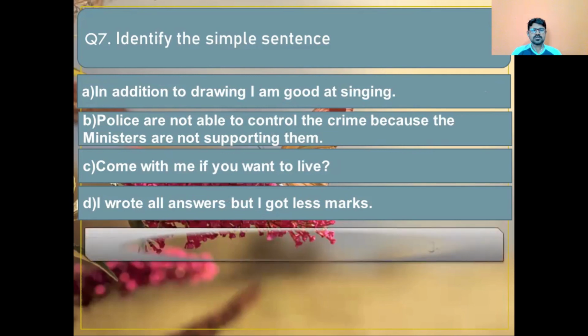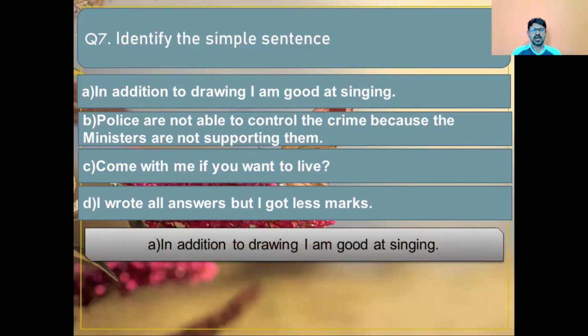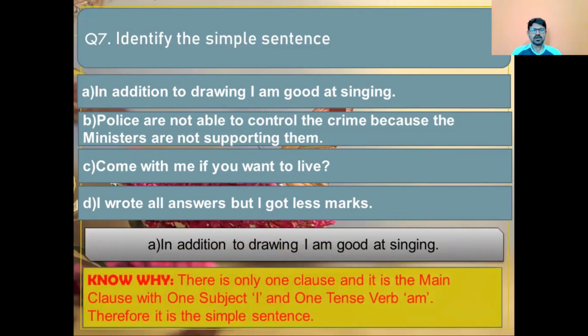The correct answer is option A. In addition to drawing, I am good at singing. Why? See, there is the word in addition to in the beginning of the sentence, and there is only one clause, and it is the main clause with one subject, I, and one tense verb, am. Therefore, it is the simple sentence.